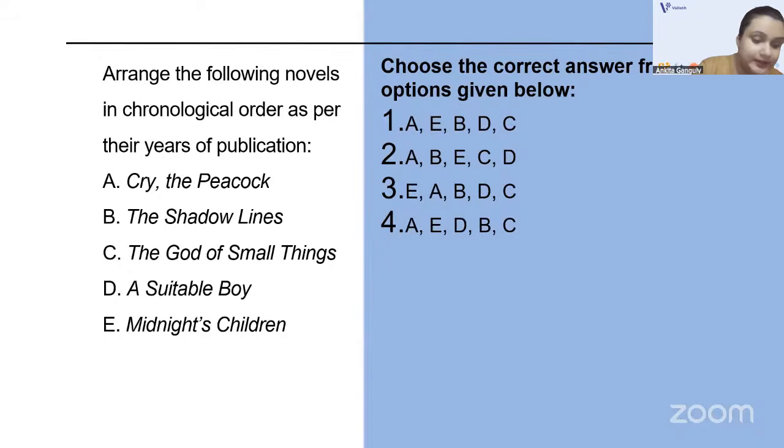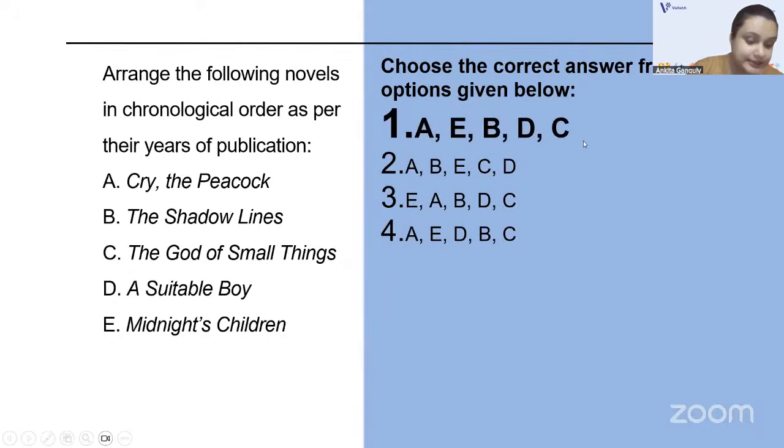So the order will be like this: A, E, B, D, C. That's correct. A, E, B, D, C.